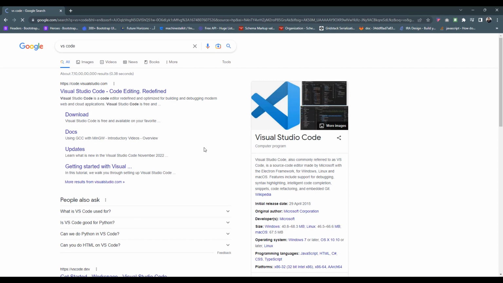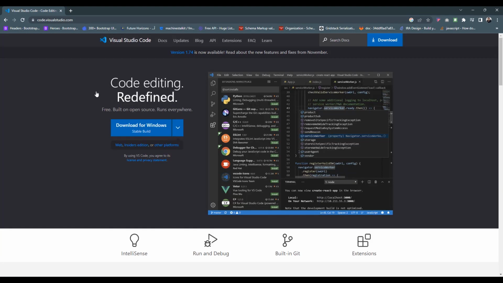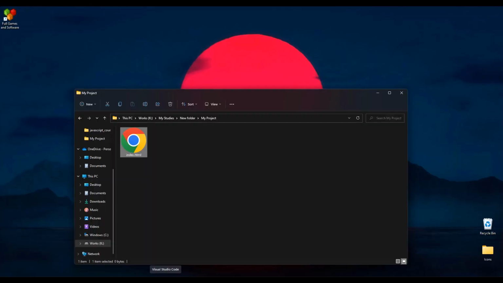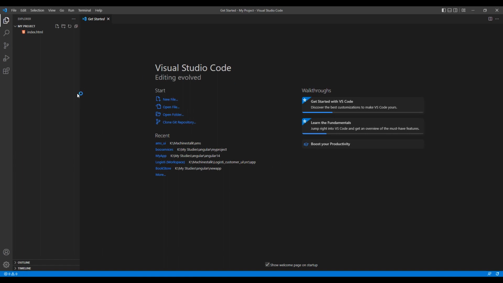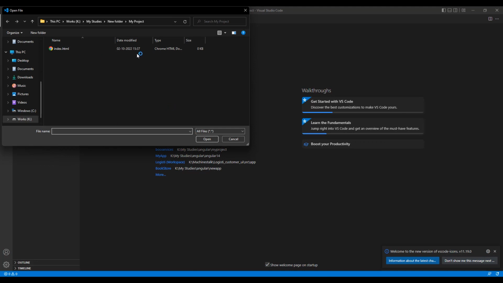To edit the HTML file, I'll be using the Visual Studio Code editor. You can use any code editor of your preference. Let me show you how to edit the HTML file using Visual Studio Code. For that, first we have to open our file in the VS Code. There are a few options for it. The first option is we can click on the Open File option. Go to the folder where you have created the HTML file, select the file, then click on the Open button.